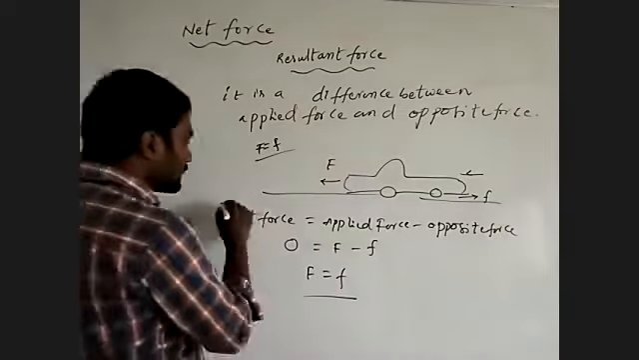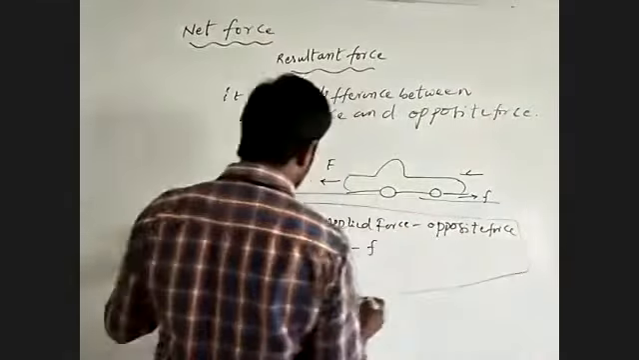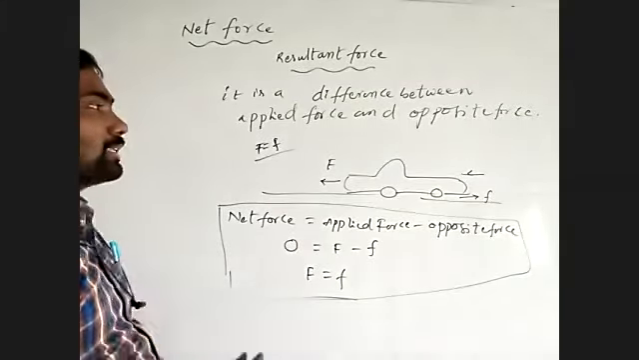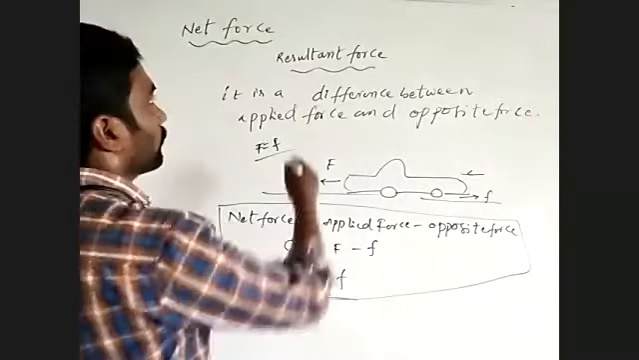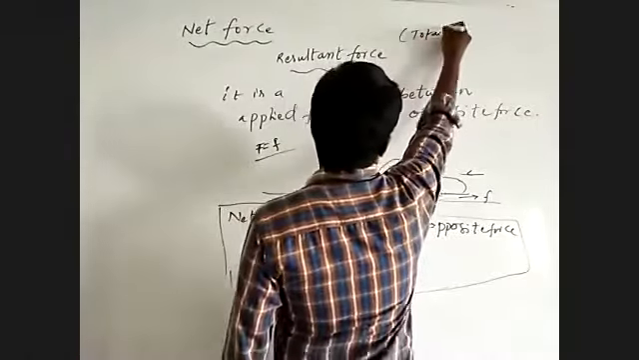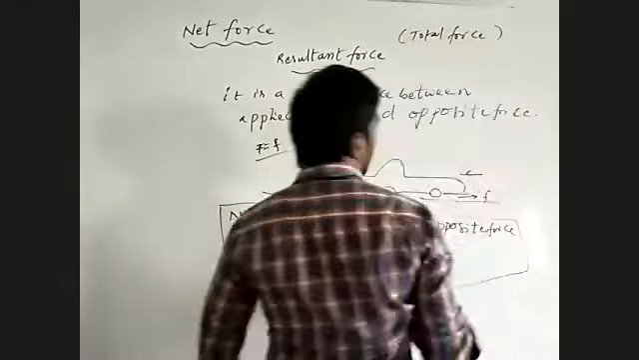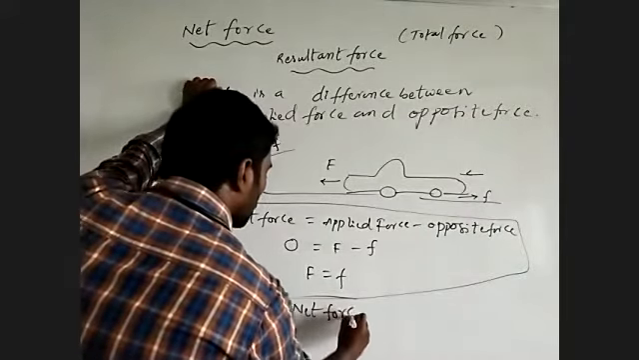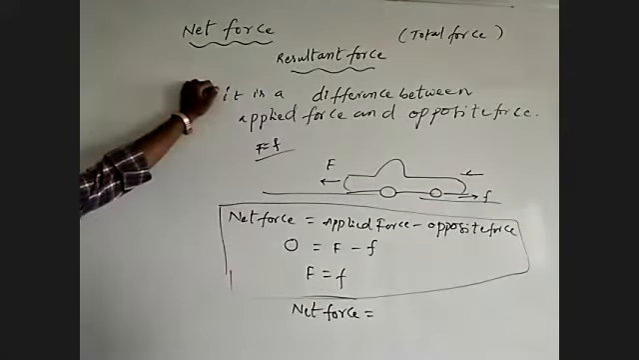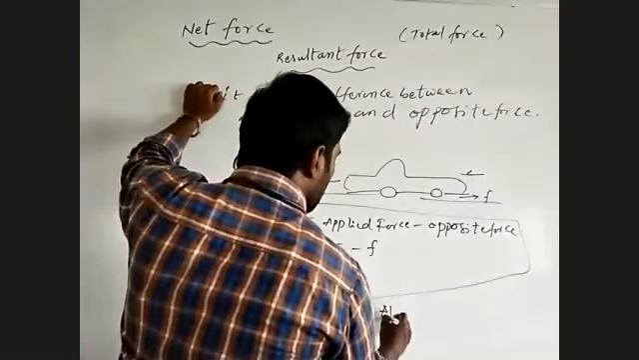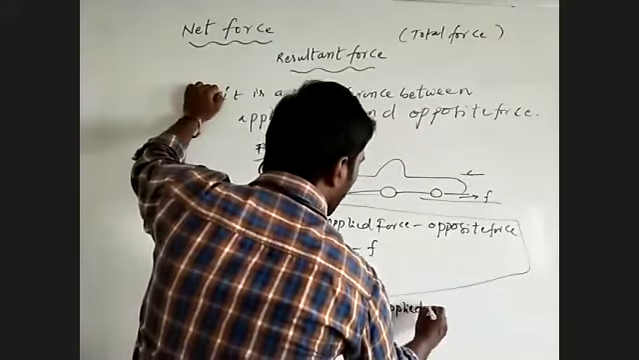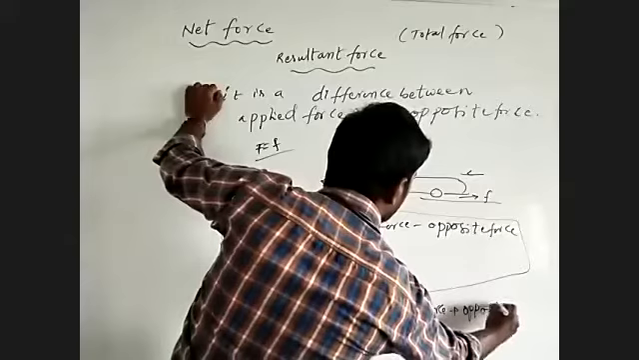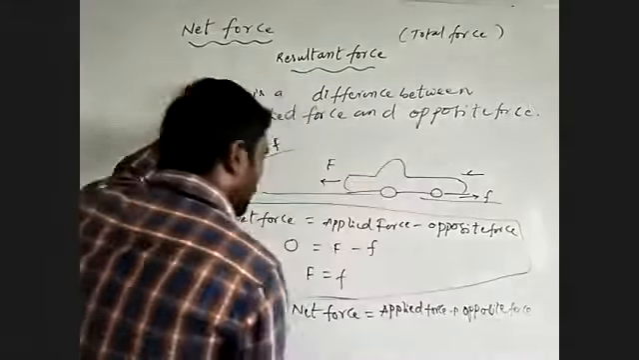But this is not the correct way to write the difference. Net force means total force acting on a body. Total force acting on a body means net force is equal to applied force plus opposite force.